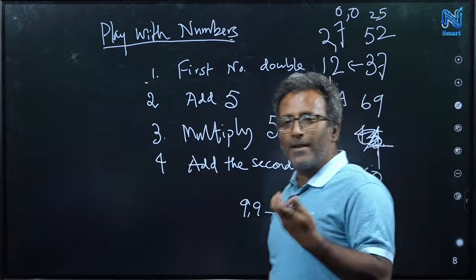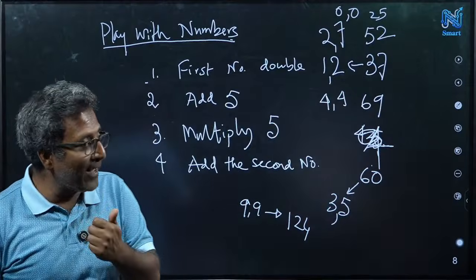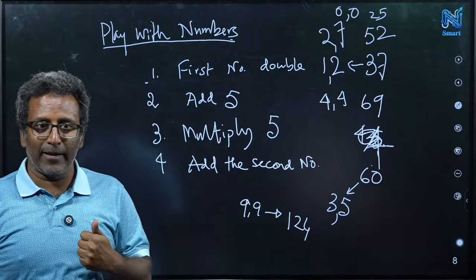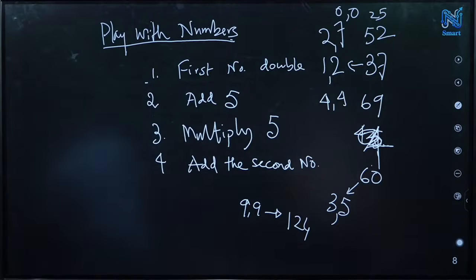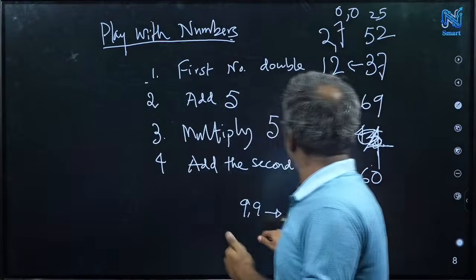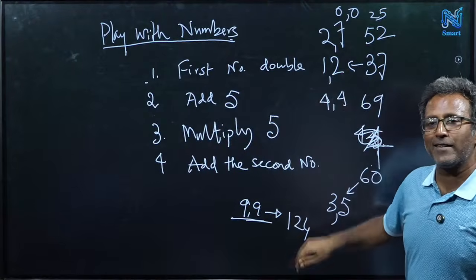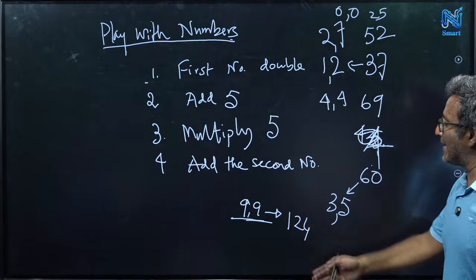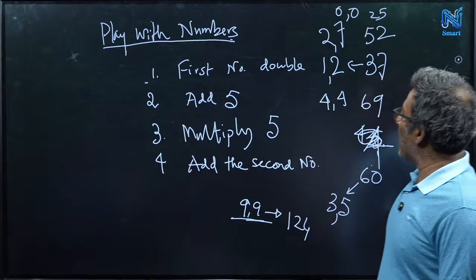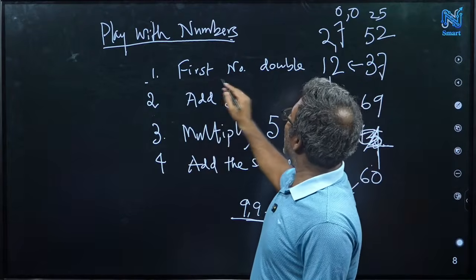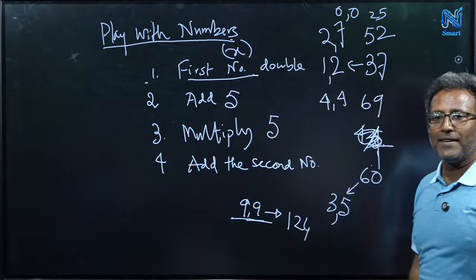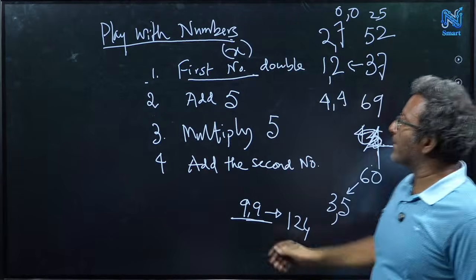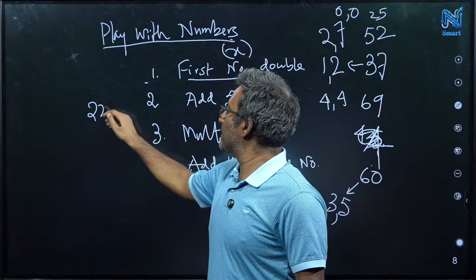We take the two numbers as x and y. So now we are going by algebra. So 124 is 9 and 9. Already we have written that. So what will you do? Assume the first number is x. Double it means 2x.